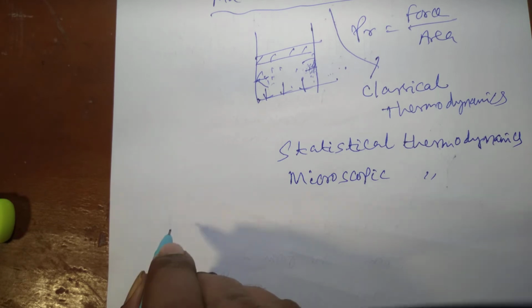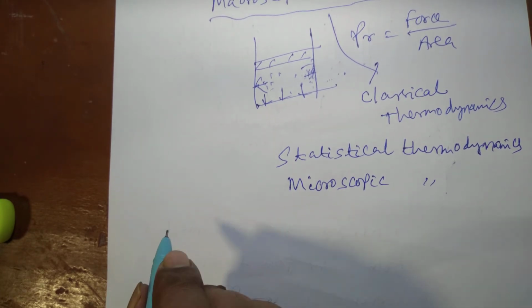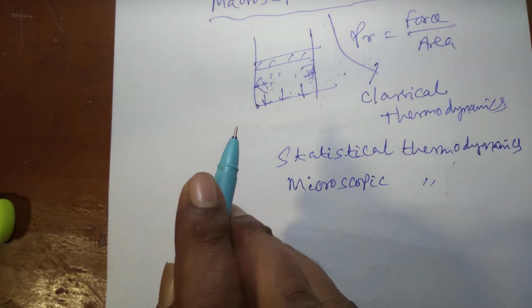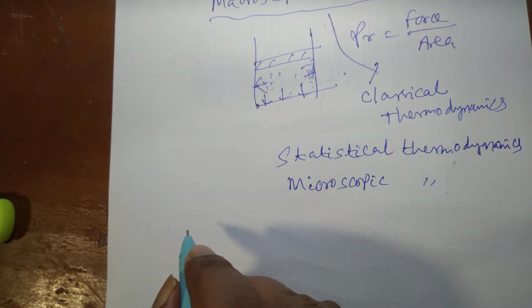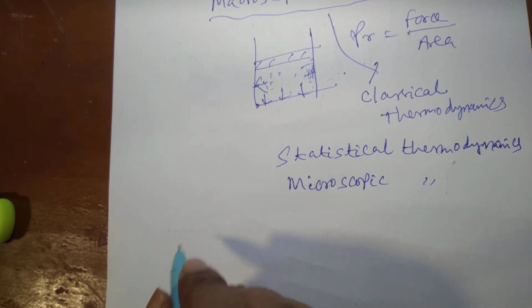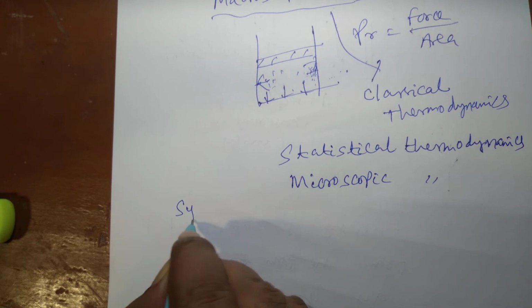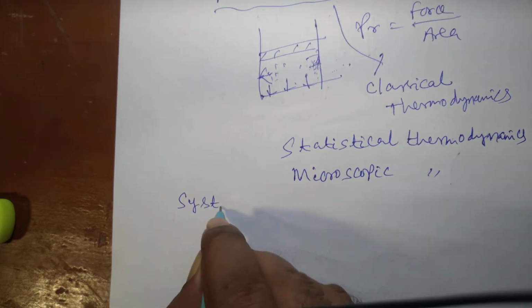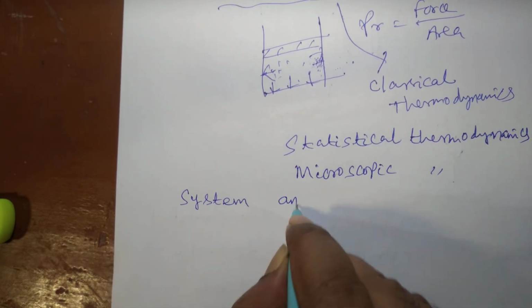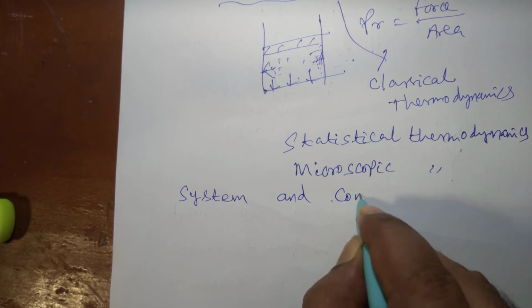For the fundamentals of thermodynamics, we must first know what a system is and what a control volume is, and only then can we go further.